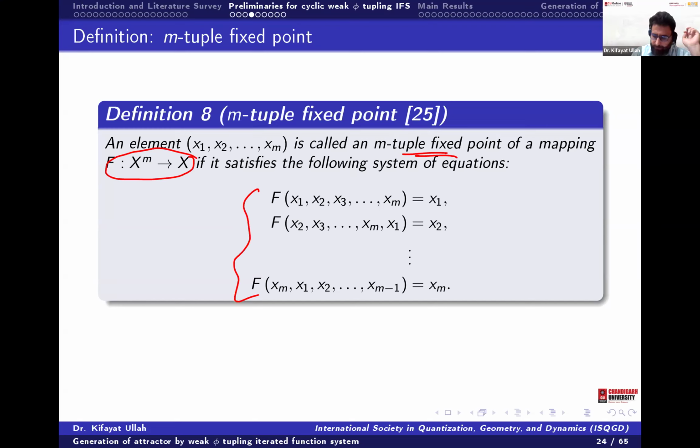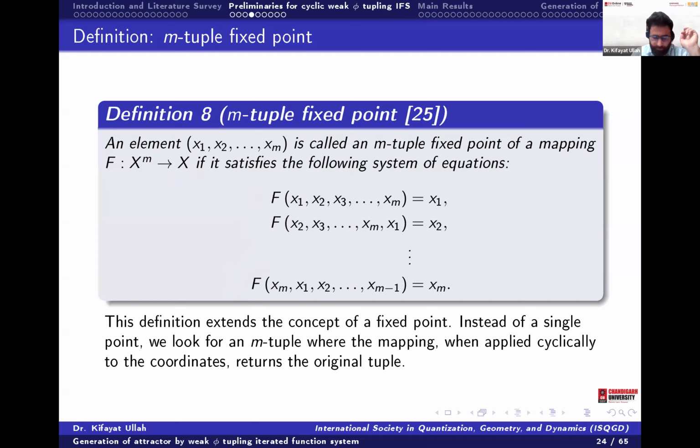So here the condition is that f(x1, x2, ..., xm) is equal to xm. Then this ordered tuple (x1, x2, ..., xm) is called the M-tuple fixed point.